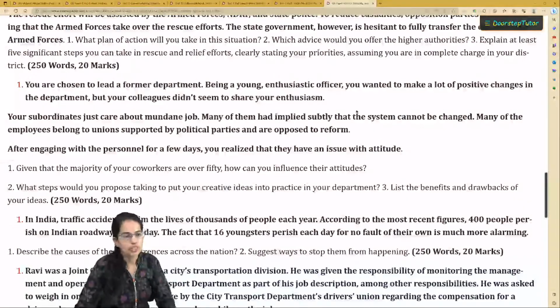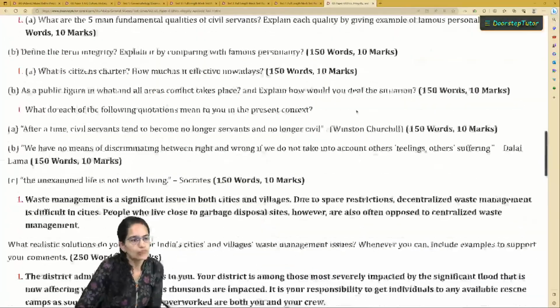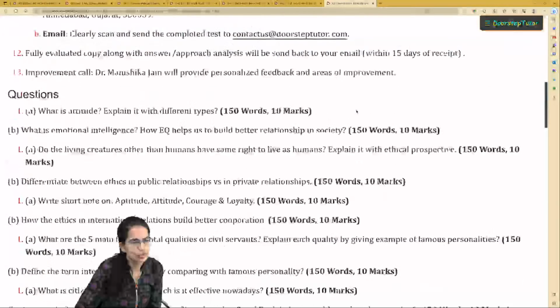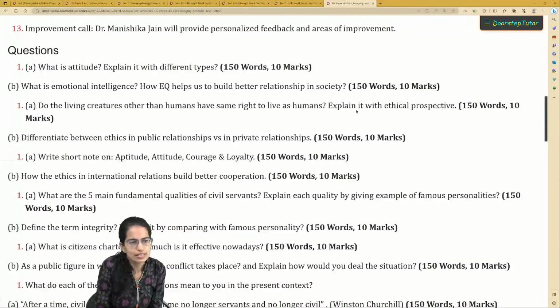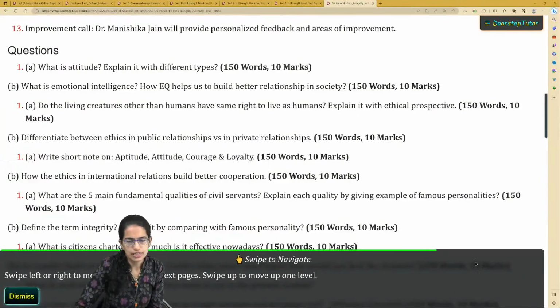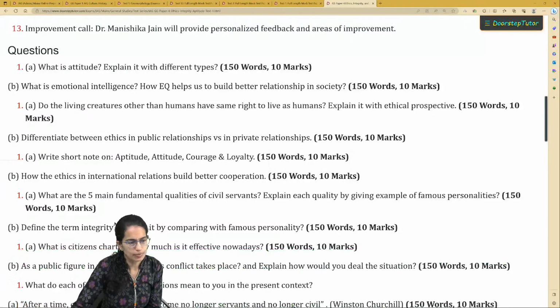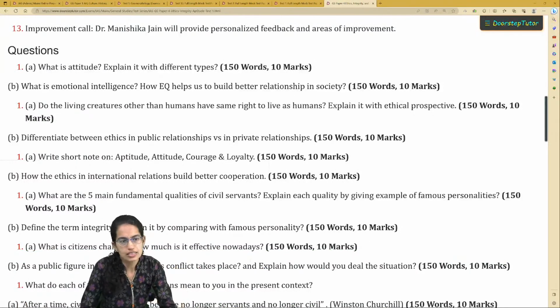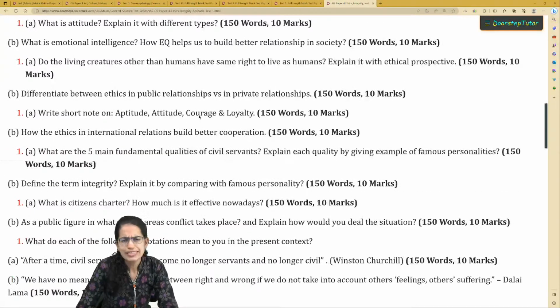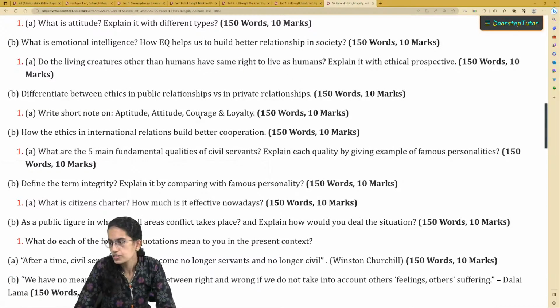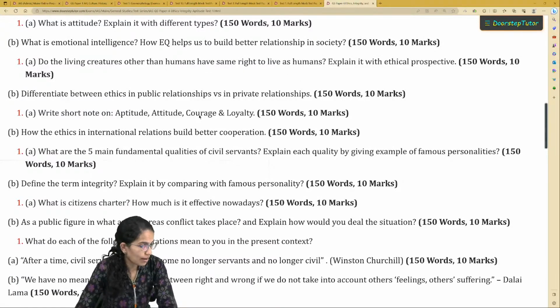When we come to GS paper 4, the first section of it has general questions, right? So, what is emotional intelligence? What are the various creatures that are present? The living creatures have same rights to live as human beings, and similar questions. You can sometimes have quotations from various scholars and you can be asked to elaborate those.